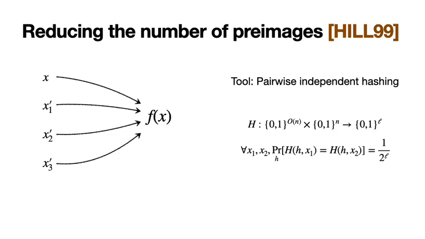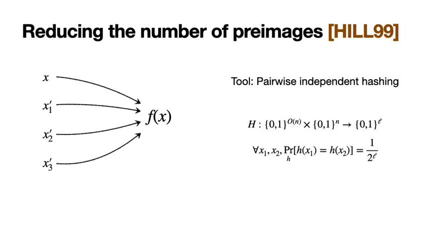The tool we will use to do this is something called a pairwise independent hash, which is a statistical hash function with the following property: for any x1 and x2, the probability, over the randomness of the hash seed, that hash of x1 and hash of x2 are the same is 1 over the size of the output space. So it is the same probability as though both of the hash outputs were chosen uniformly at random.